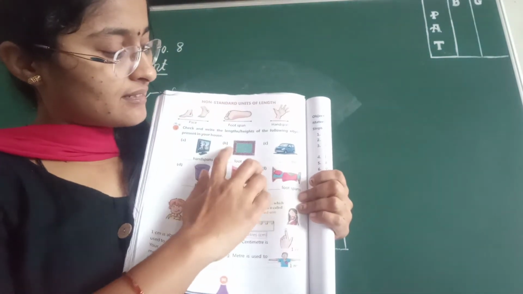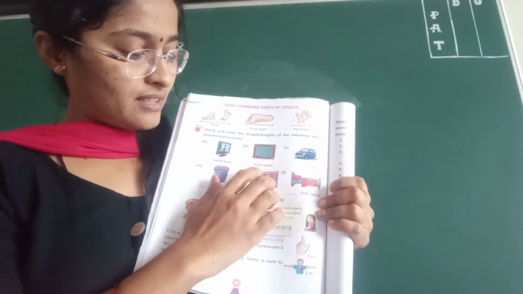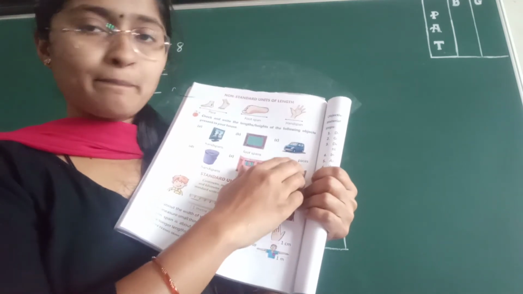Then this one, this is the doormat. Doormat, you can measure it with foot span. Okay. Then this is the pace.